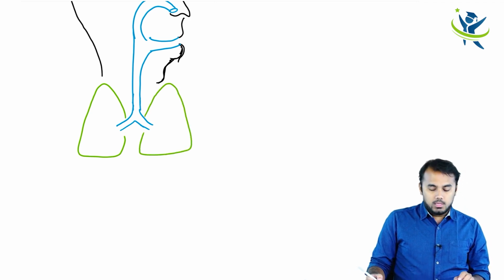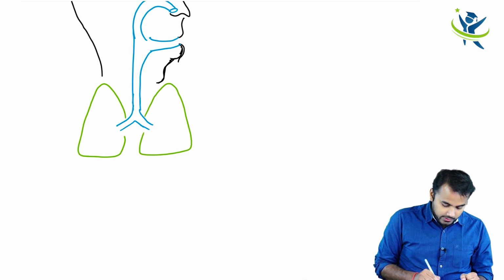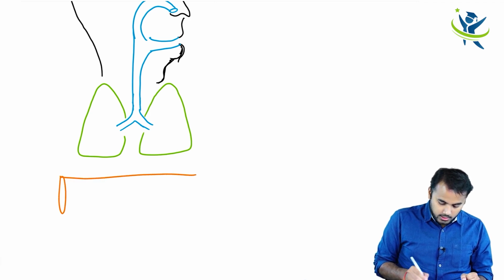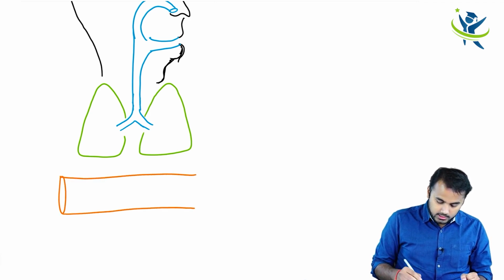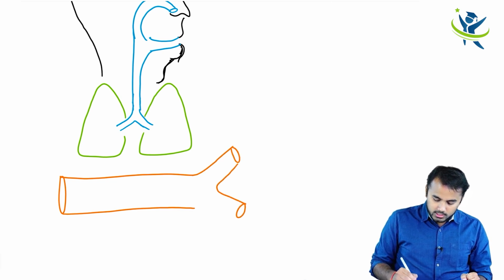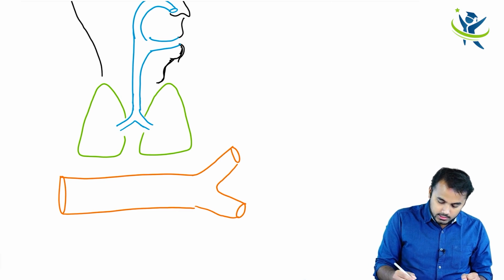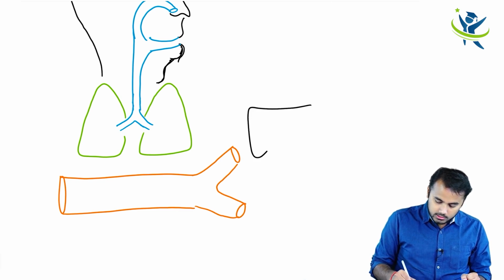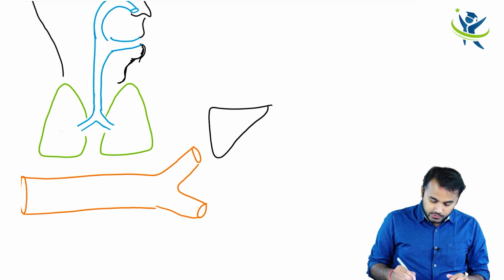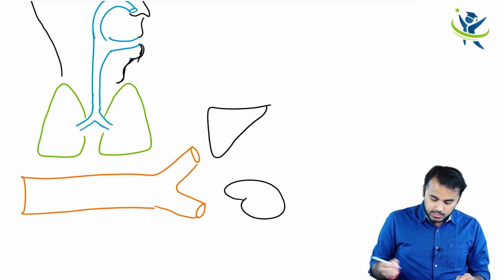Now let me even draw a blood vessel here, right? And let me draw two organs here. So let us say this blood vessel is supplying his liver. At the same time, this is also supplying his spleen.